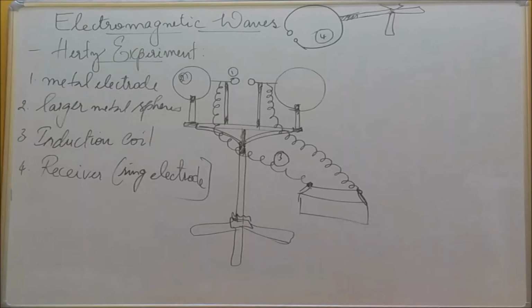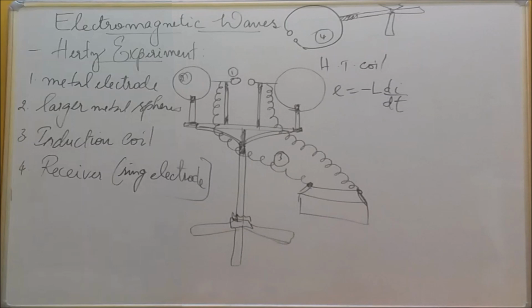This potential is transferred to the electrodes. In between the electrodes there is air, with some gap. What will happen? The air in the gap gets ionized, so a spark is produced in between the gap. A spark means the charged particles are moving or jumping across. That is a spark. This is one set.